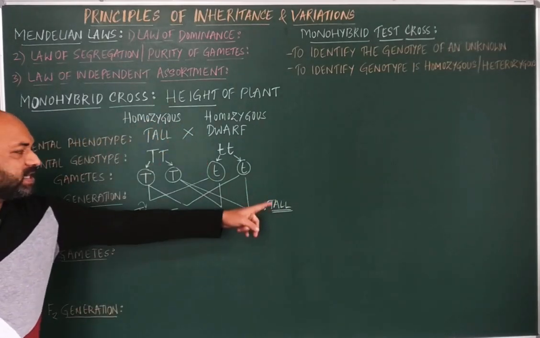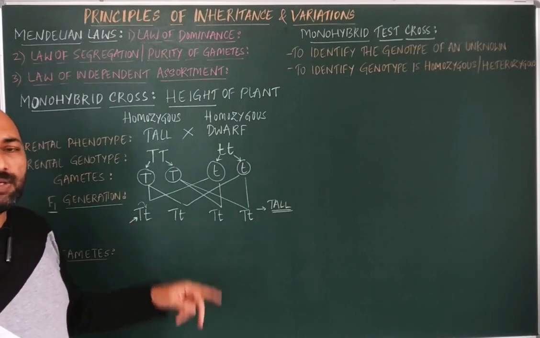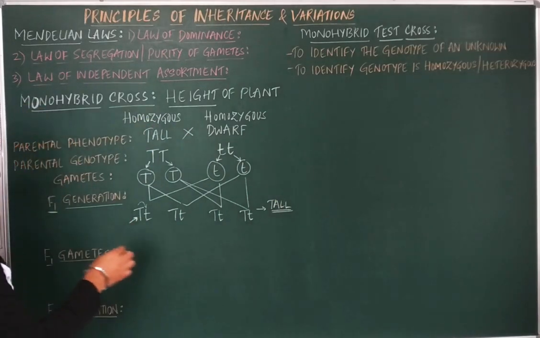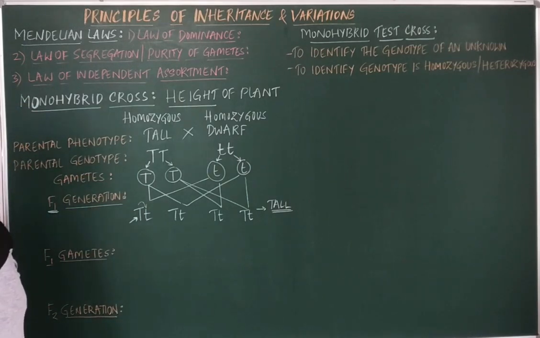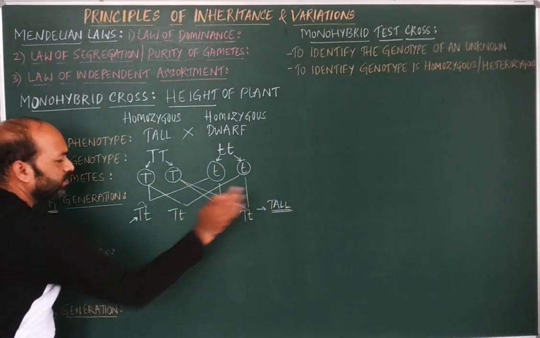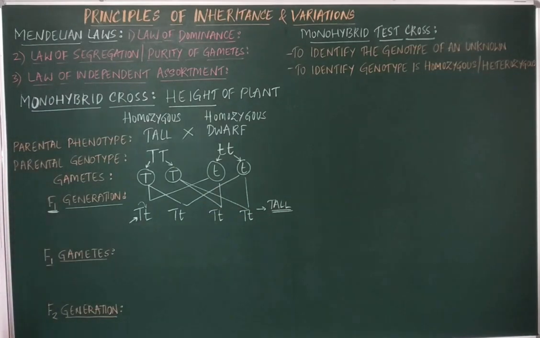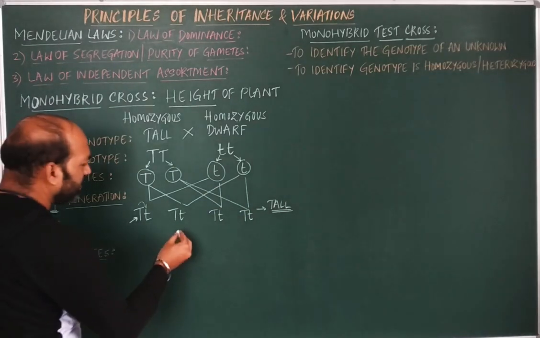Phenotypically, the parent and the F1 generation are the same, but genotypically they vary. So in the F1 generation, the plants which are produced are 100% tall only. Right? Now this is the F1 generation. Thereafter, if